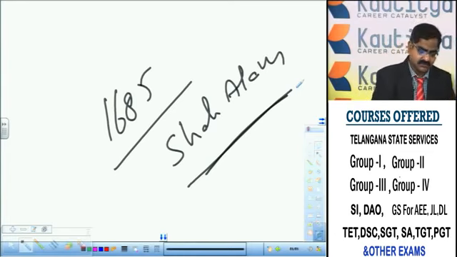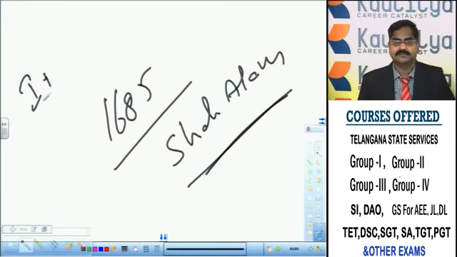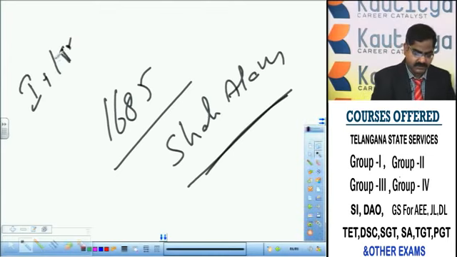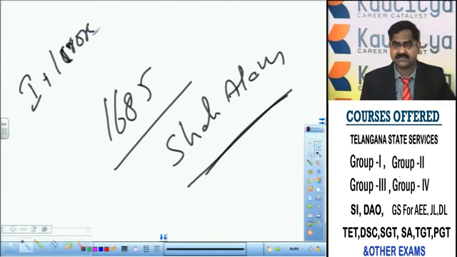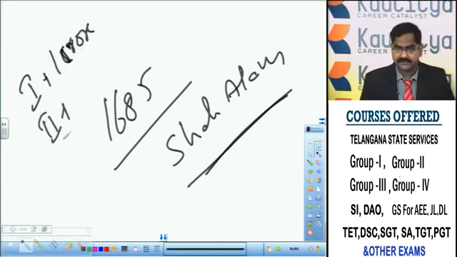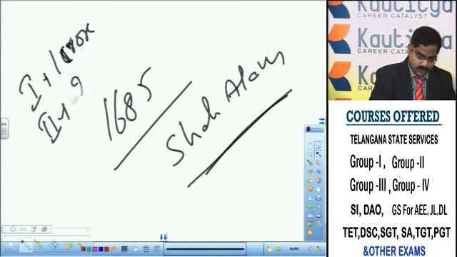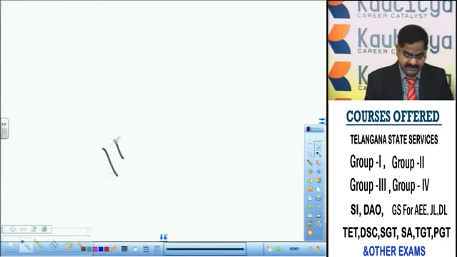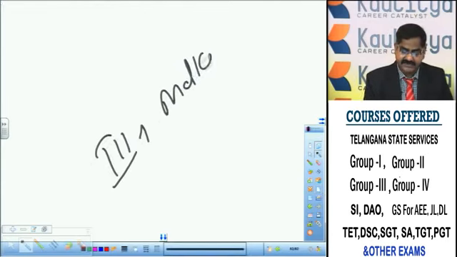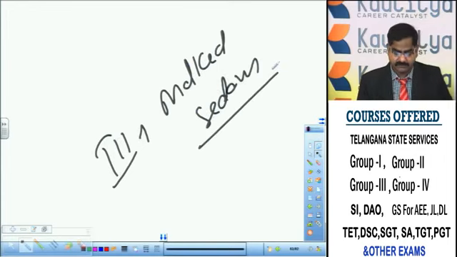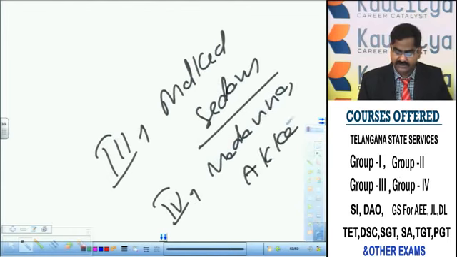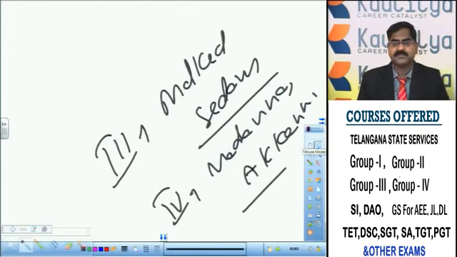What are the conditions? 4 conditions are there. First condition is 1 crore has to be given as war indemnity, compensation, to the Mughals. And second condition is 2 lakhs per annum has to be paid as tribute. And third condition is the territories like Malkhed and Sedam have to be given to the Mughal Empire. And the fourth one is very, very crucial. Akkanna and Madanna are to be removed from their positions. So these are the 4 conditions put forward by Shah Alam to Abul Hasan Tanisha.